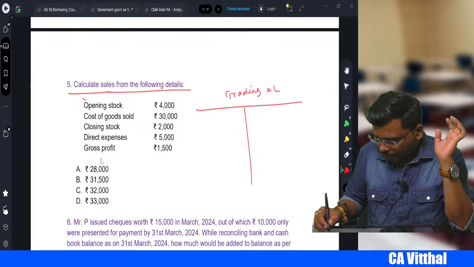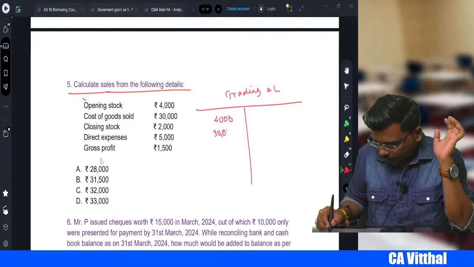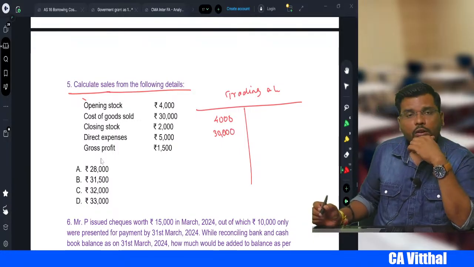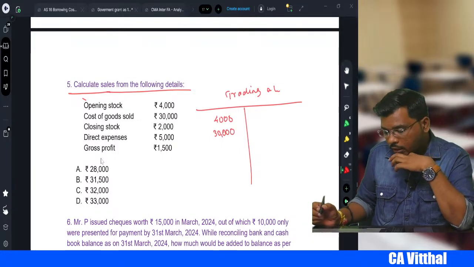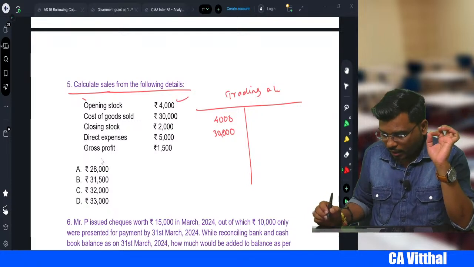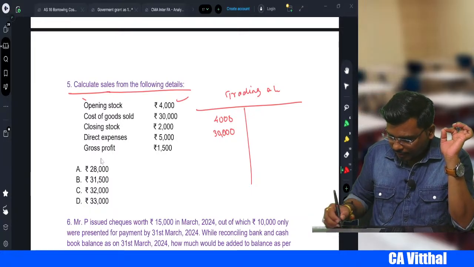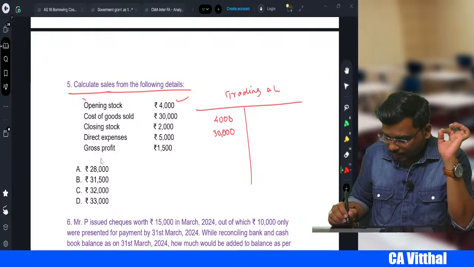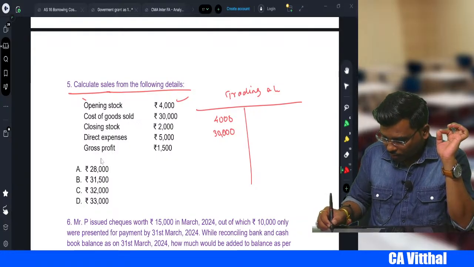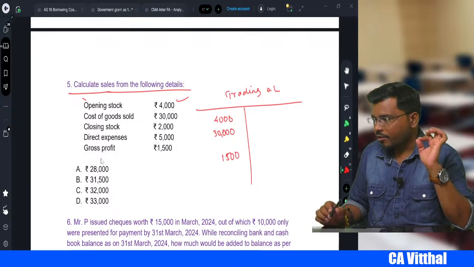How much is the opening stock? 4,000. How much is the cost of goods sold? 30,000. Cost of goods sold means what, sir? If you write the cost of goods sold, the opening stock comes in it, right? Next one, what, my dear student? Direct expenses they have given. Then what have they given, sir? Gross profit. How much is the gross profit they have given? 1,500, right?